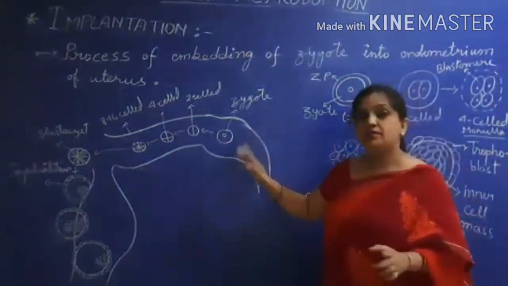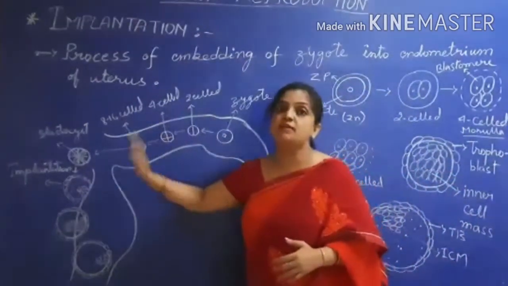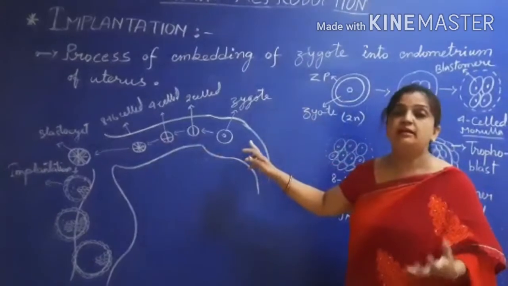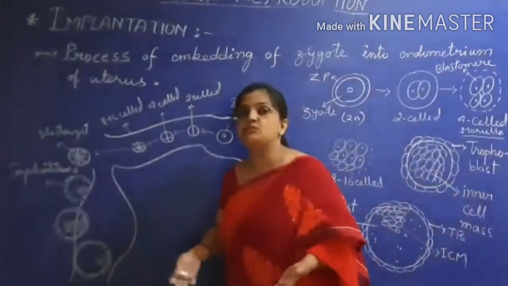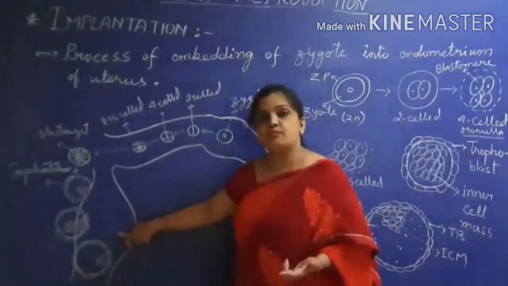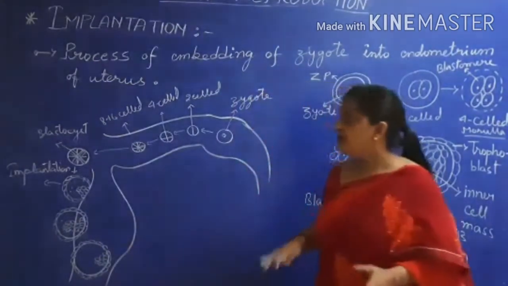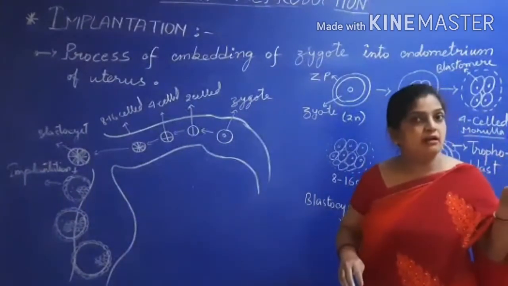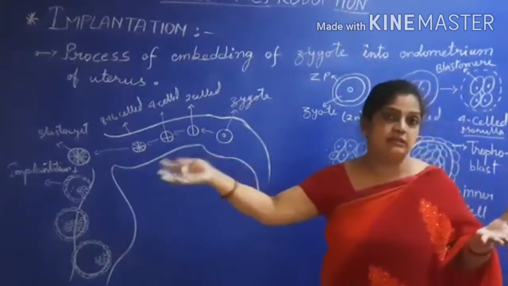Zygote is formed in one place, but its development will take place in another place. Zygote was formed in the fallopian tube, in the ampulla part, but the child is going to develop within the uterus, within the endometrium lining of the uterus.